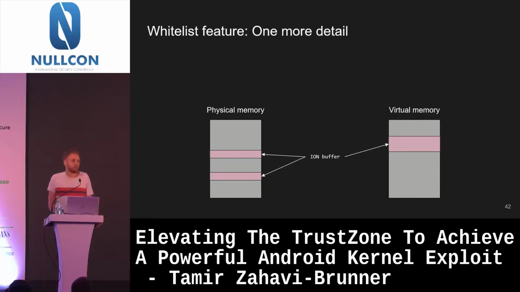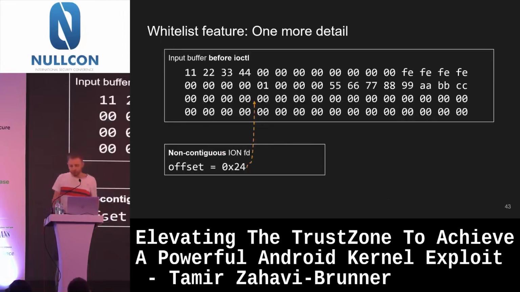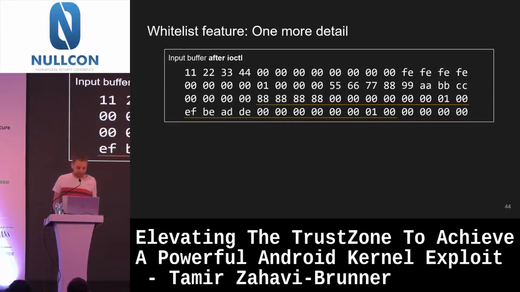And let's say we actually got an ion buffer that has non-contiguous physical memory. How would the whitelisting work then, right? You can't just whitelist a single buffer in physical memory. So for this example, let's say we have these 2 buffers in physical memory now with these addresses. And let's look at how this works. And this is where it gets even more complicated. So now we have this non-contiguous ion, and it points here. And what the kernel then writes is something that looks like this.